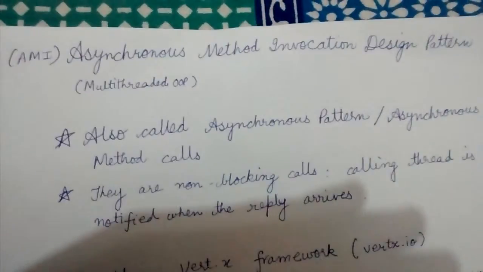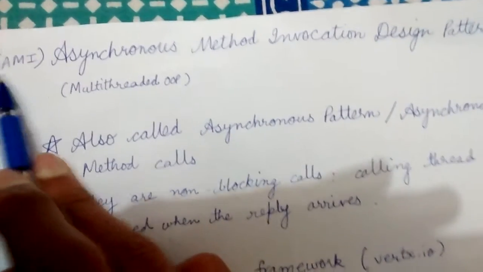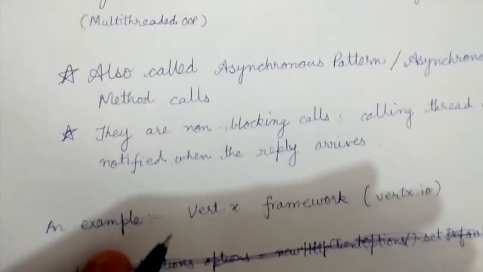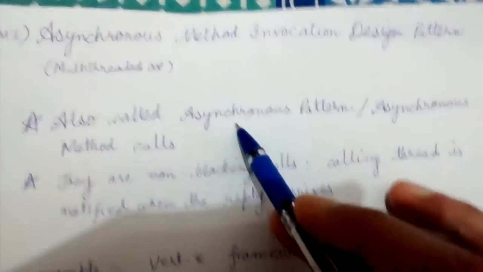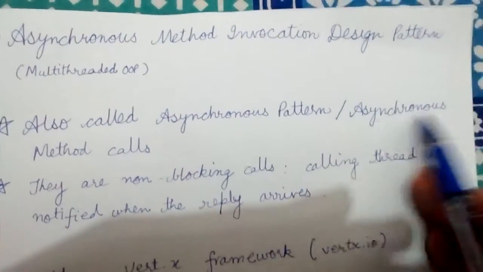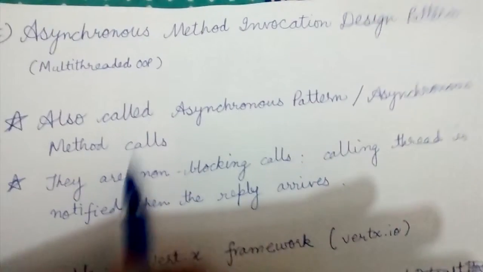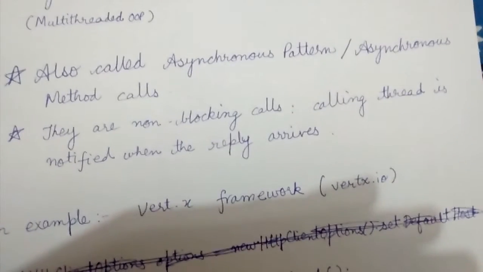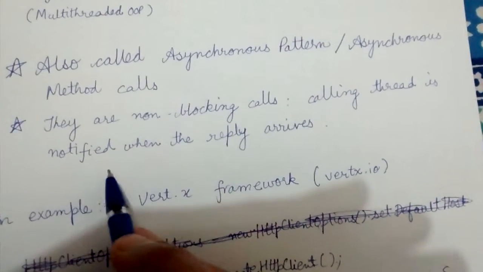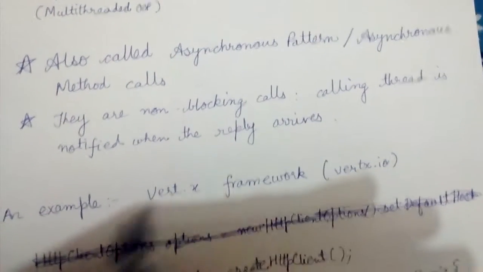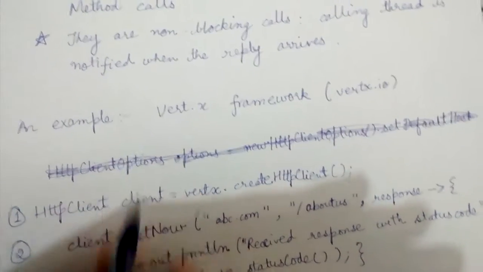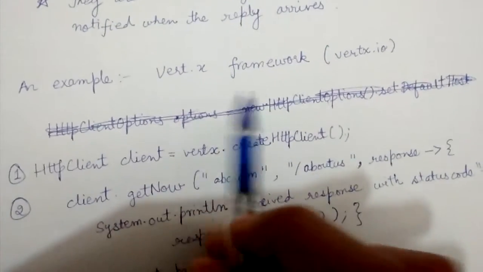In short it is also called AMI, also called asynchronous pattern, asynchronous method calls. So these are all its names. They are non-blocking calls, that is, the calling thread is notified when the reply arrives. So what this means, let us try to understand via an example.